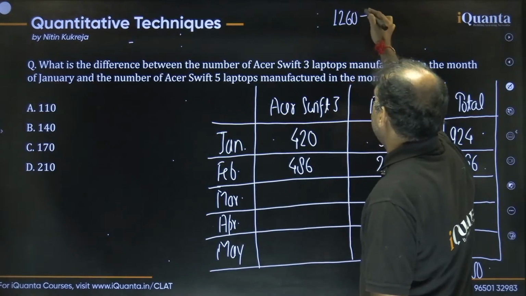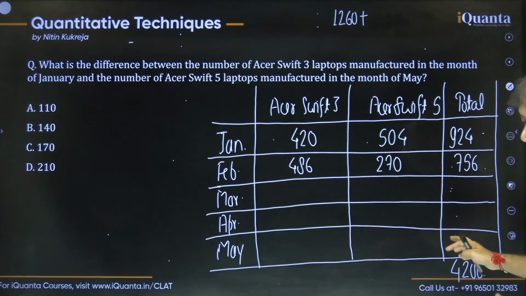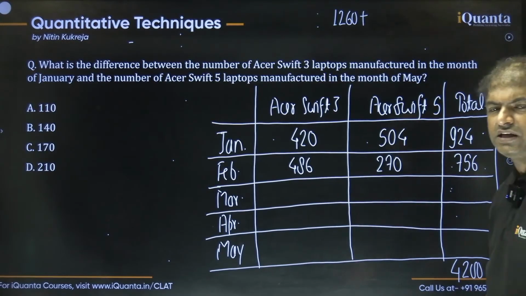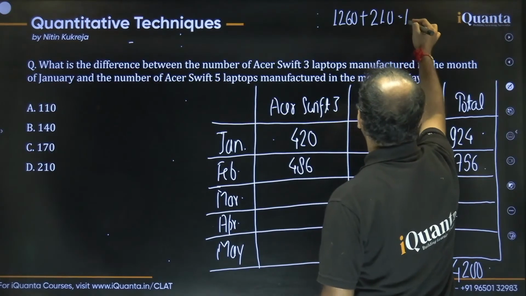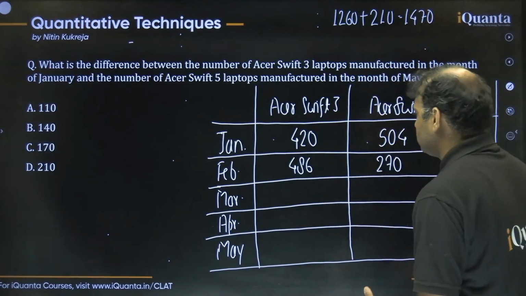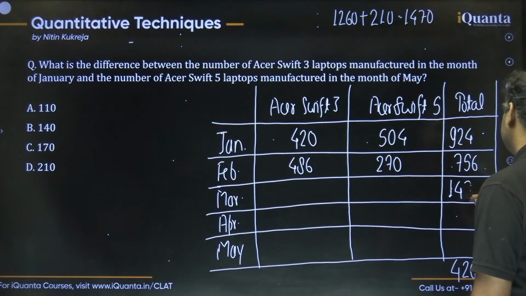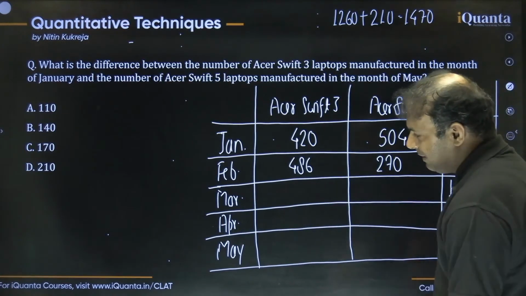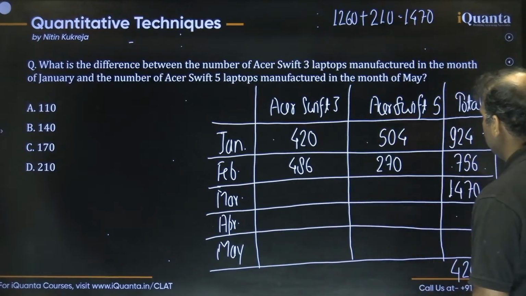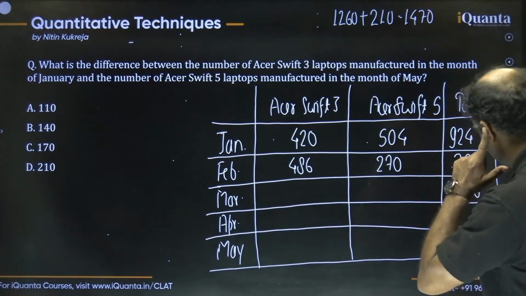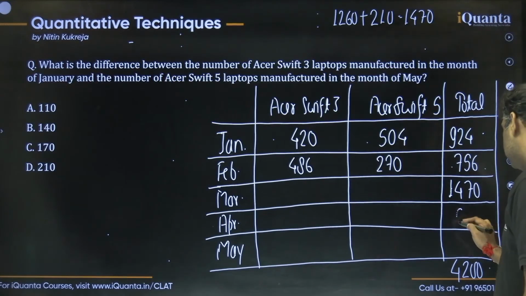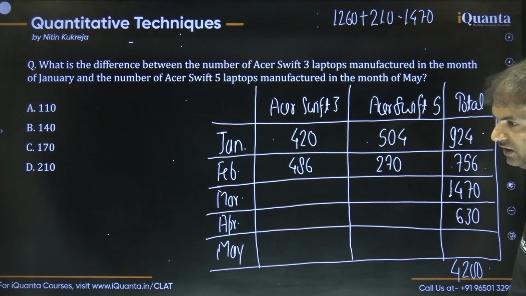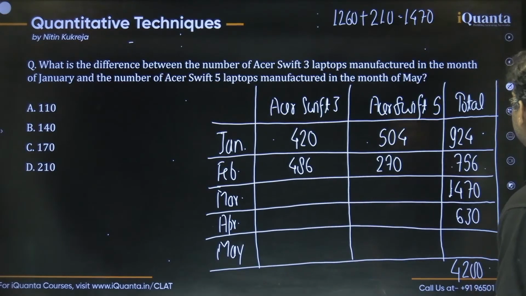But it is 35%, so what 5% is still left? 5% is half of 10%. 10% is 420, 5% is half of 420, which means 210. So it has to be 1470, right? So the total laptops manufactured in the month of March is 1470. Similarly, for the month of April, it should be 15%, right? 15% we can say 10 plus 5. 10% is 420, 5% is 210, 420 plus 210 is 630. So this is how we can find the month of April.